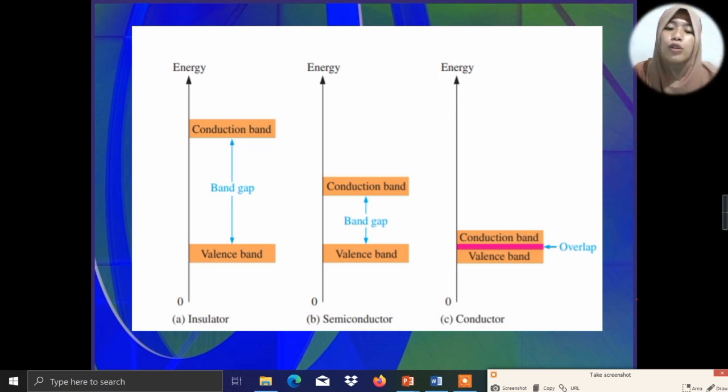The insulator has a large band gap, which requires a large amount of energy, while the semiconductor has a small band gap, which means a certain amount of energy. In the conductor, the bands overlap because the electrons are moving freely, so they can readily move from the valence band to the conduction band. So that is the difference among the three groups of materials.